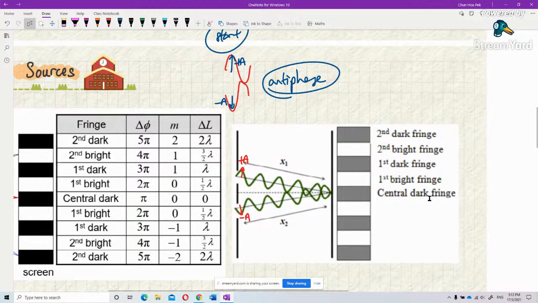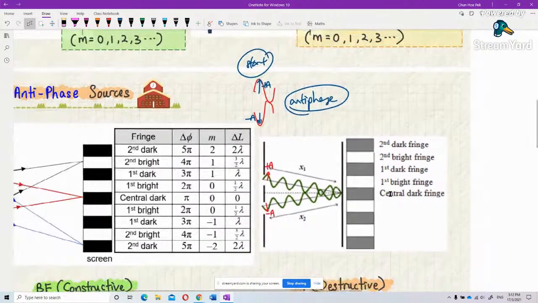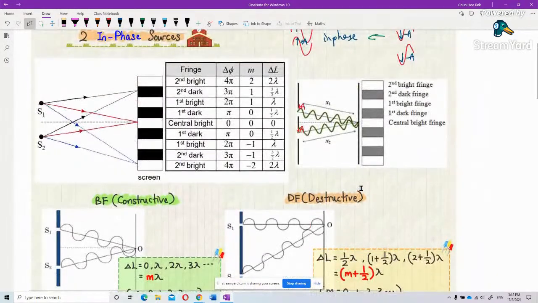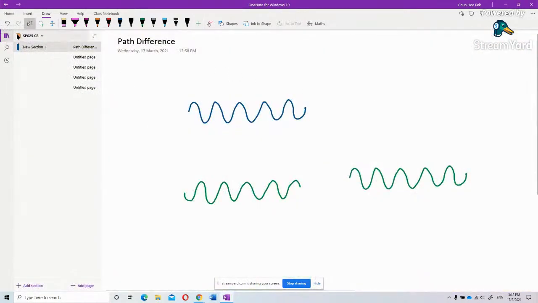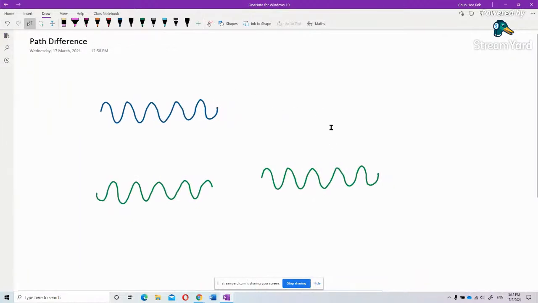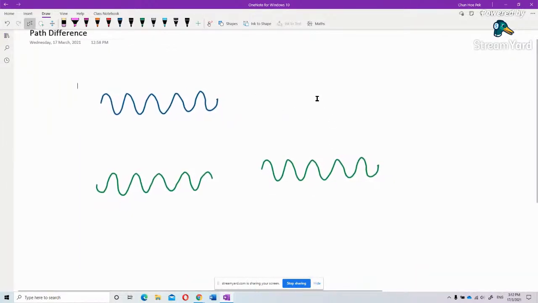Okay. Before I go into here, I think I need to let you know about this path difference first, in more depth. You see, like this. I give one example, a very, very simple example. You see this one.